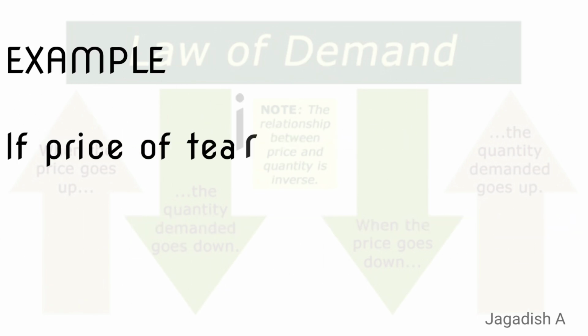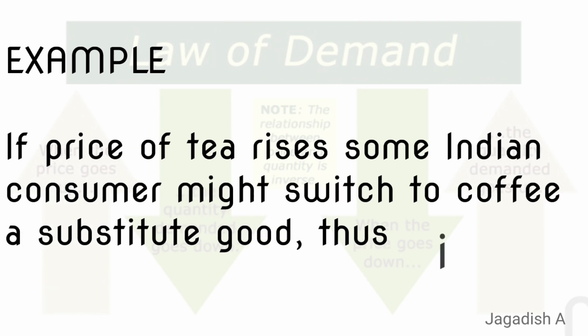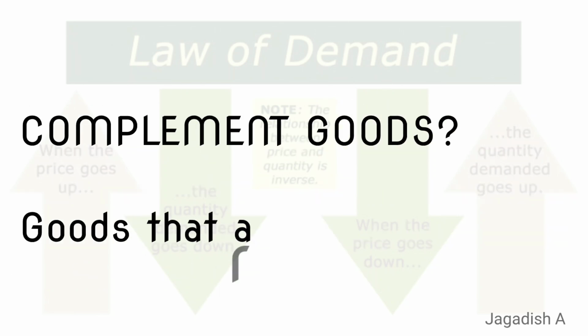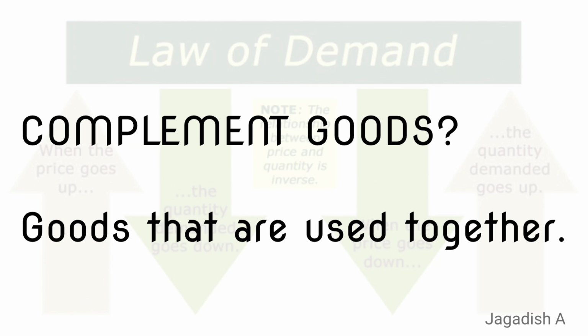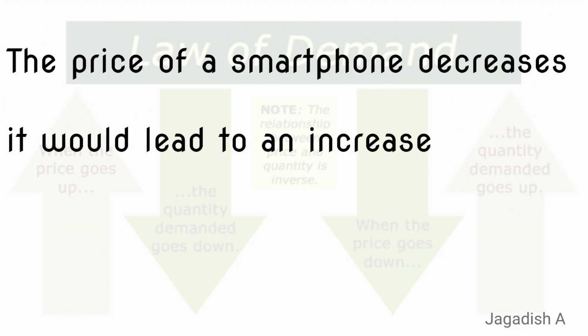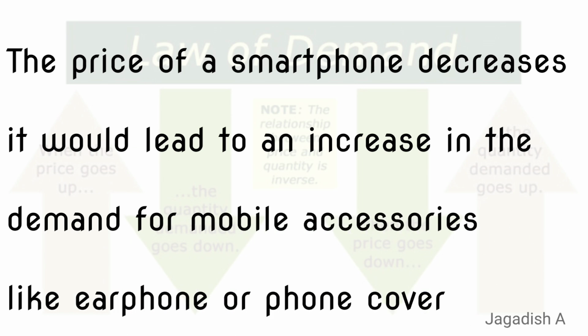Example, if the price of tea rises, some Indian consumers might switch to coffee, a substitute good, thus increasing the demand for coffee. Complement goods are goods that are used together. Example, if the price of a smartphone increases, it could lead to an increase in the demand for mobile accessories like earphones or phone covers.